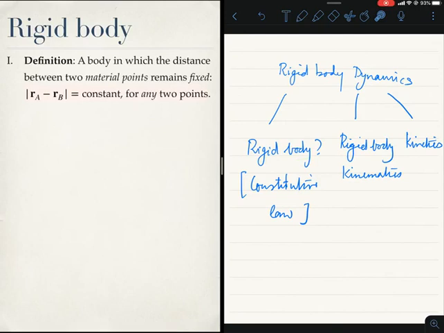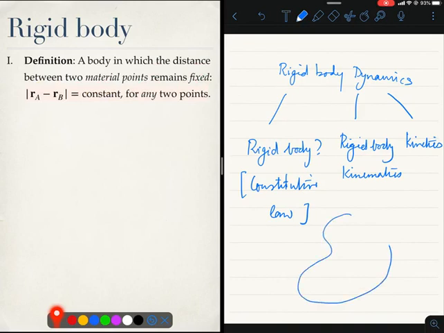So, a rigid body is a body in which the distance between any two material points remains fixed. Let's draw a figure to understand what I mean. Here is a body, and a material point is any point which is fixed to the body.